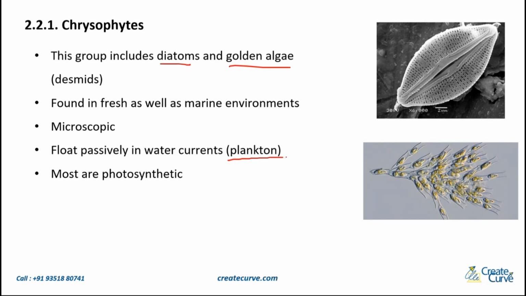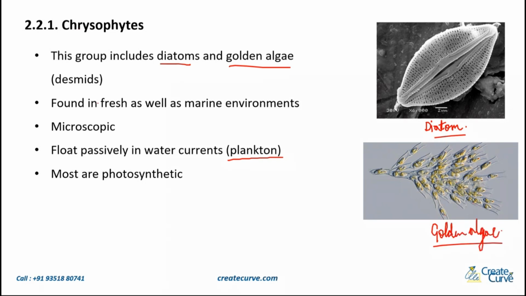What do we mean by planktons? In the sense they cannot move on their own, but whichever way the water current takes them, they will just passively flow along with it. Such organisms are called planktons. And most of these are photosynthetic, which means they are making their own food. So please make a note of this. What you see on top over here is a diatom as seen under the microscope, and down here is a golden algae, again seen under the microscope.